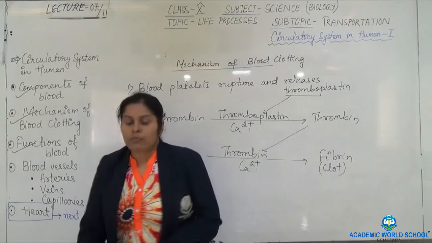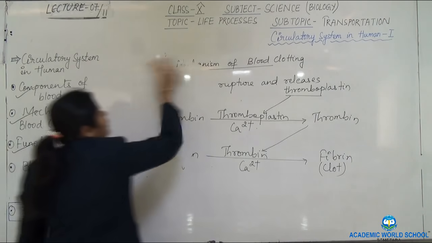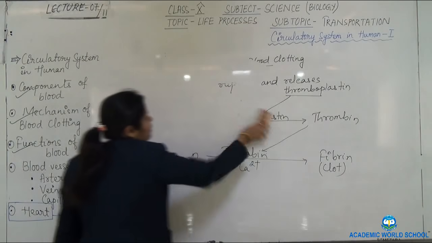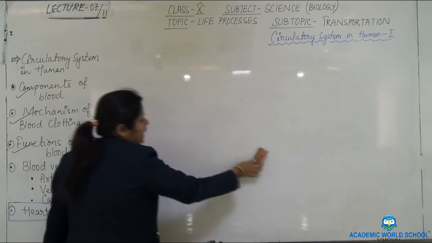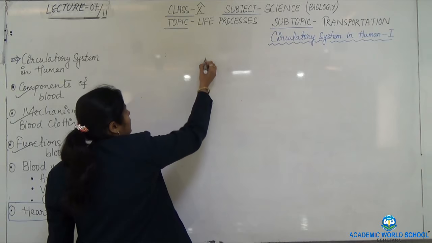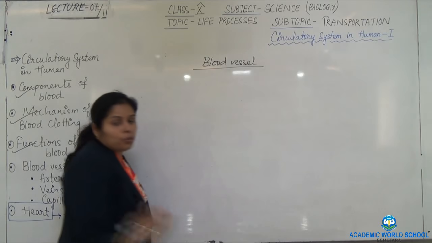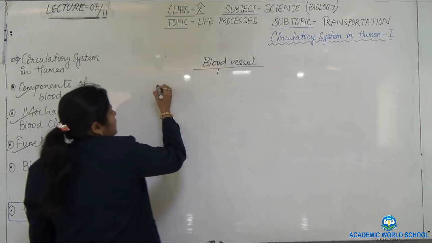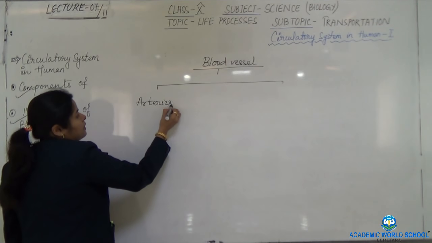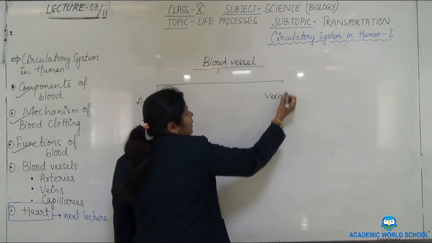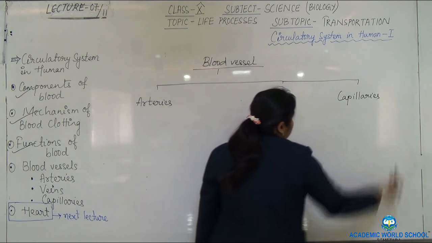We will move towards the second one, that is blood vessels. Blood vessels are a tube-like structure through which the blood will flow. So blood vessels can be of three types: arteries, veins and capillaries. Capillaries we have also read in the previous section, the respiratory system.